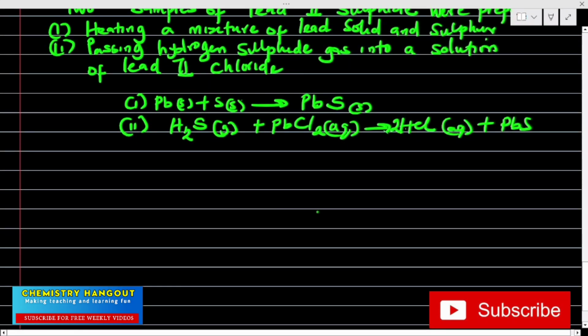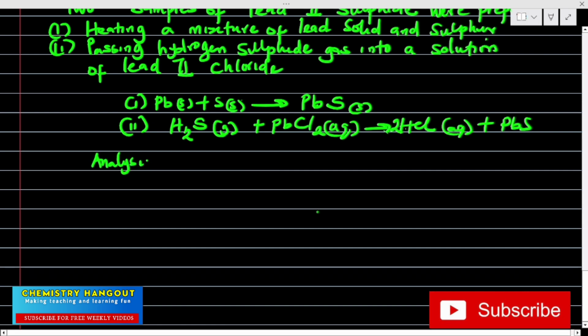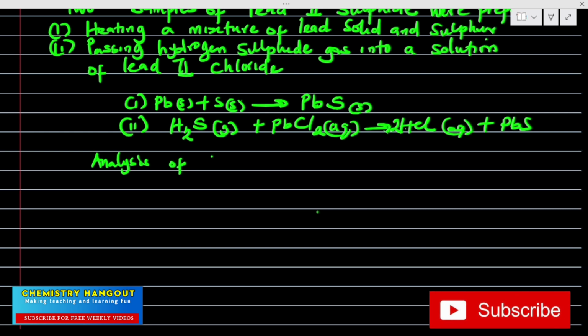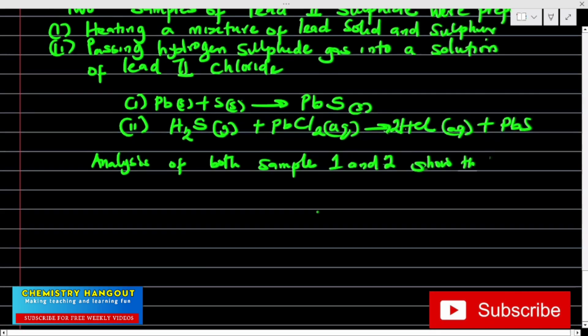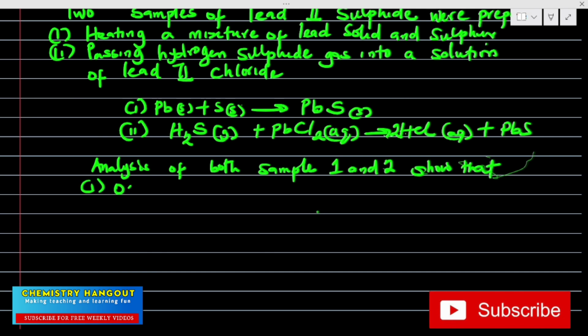So now, they say analysis. This is where the question comes from. They now said analysis of both samples, that's 1 and 2, show that... For sample 1, the reason why they are giving you all these values is because you are not actually doing the practical, okay?